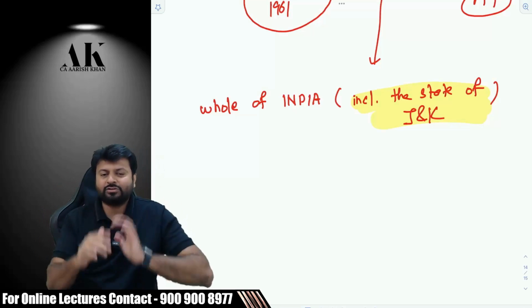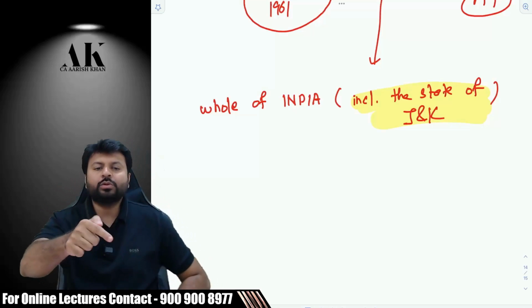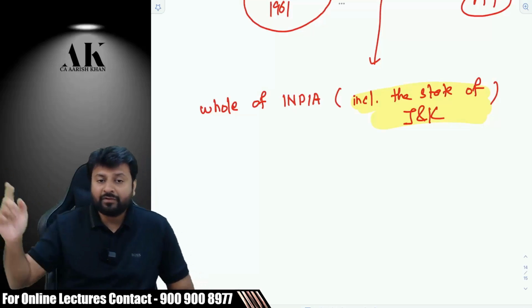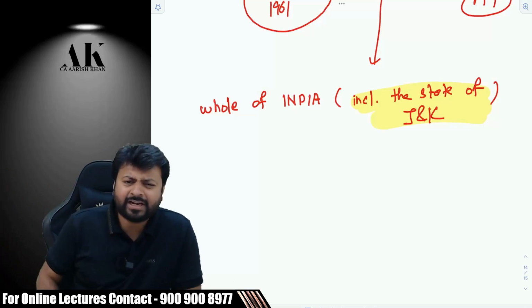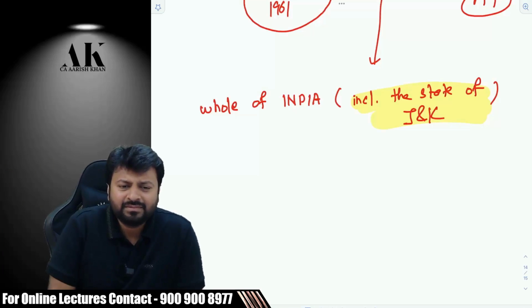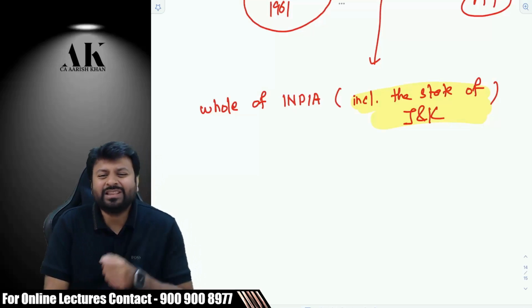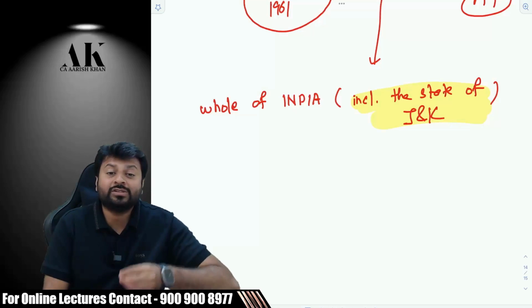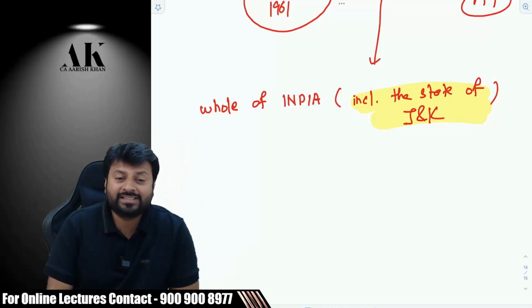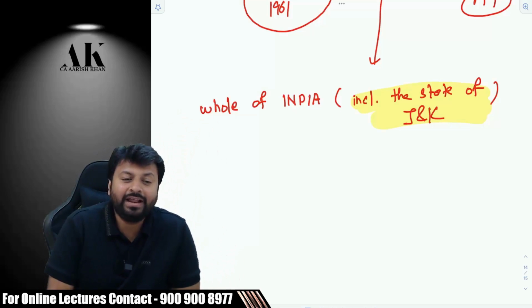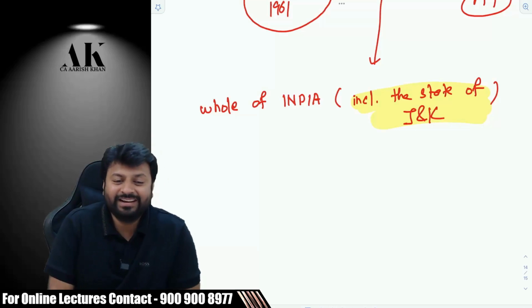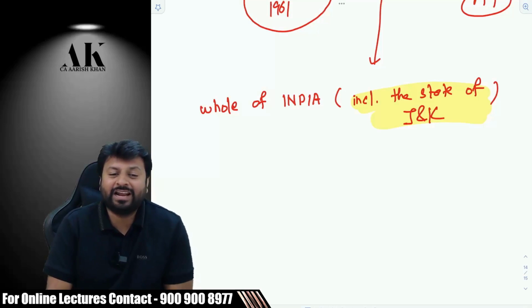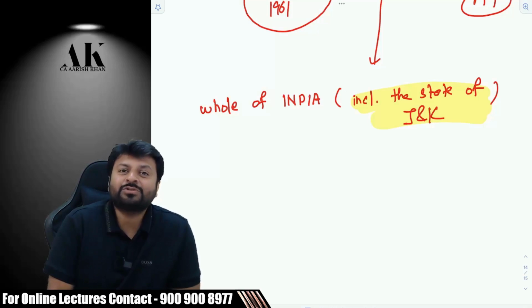I'll tell you the entire story. As a student, you will be curious to know what used to happen before 2019. Was income tax applicable in the state of J&K? Please tell me. Now it is applicable only. Now J&K is not a state, for your information. It's a union territory. The government has not kept it a state, right? They have divided it into two territories now. The word state itself is not relevant now. So what used to happen before 2019?